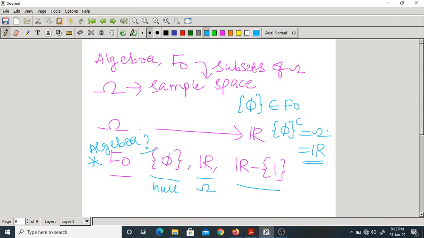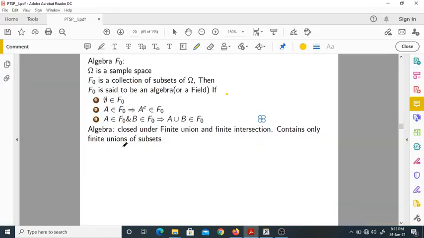The real line. So if the null set is inside F naught, its complement should also be inside F naught, which means the real line also should be inside F naught. Okay. So simply by looking at these two conditions, we can say that it is an algebra.